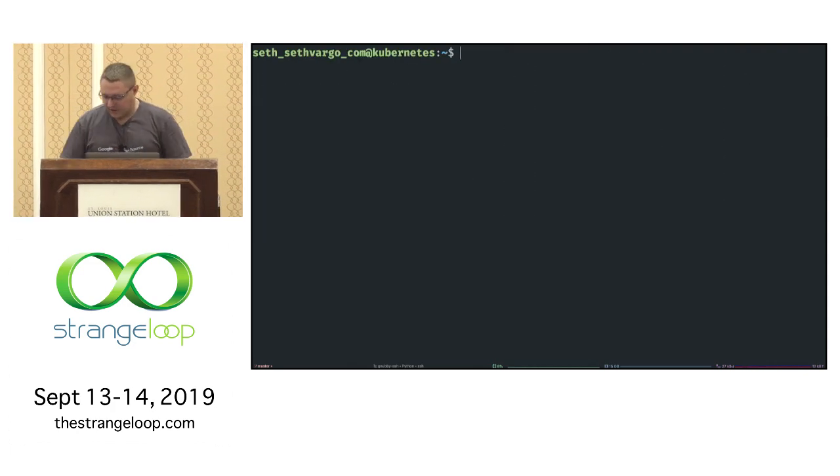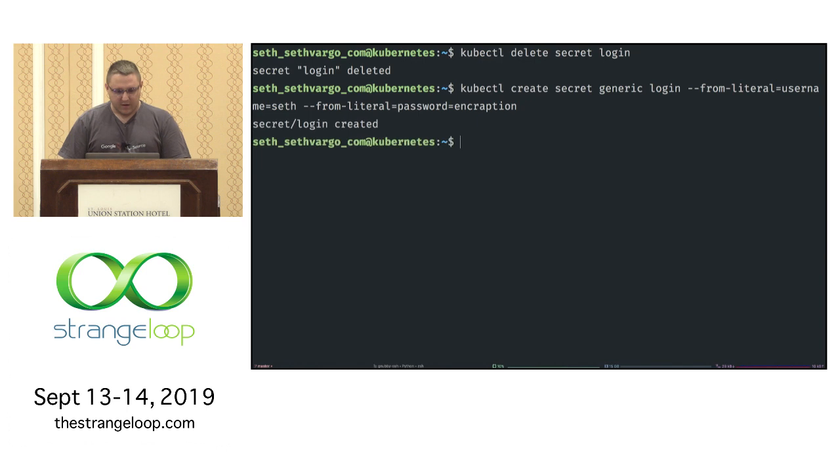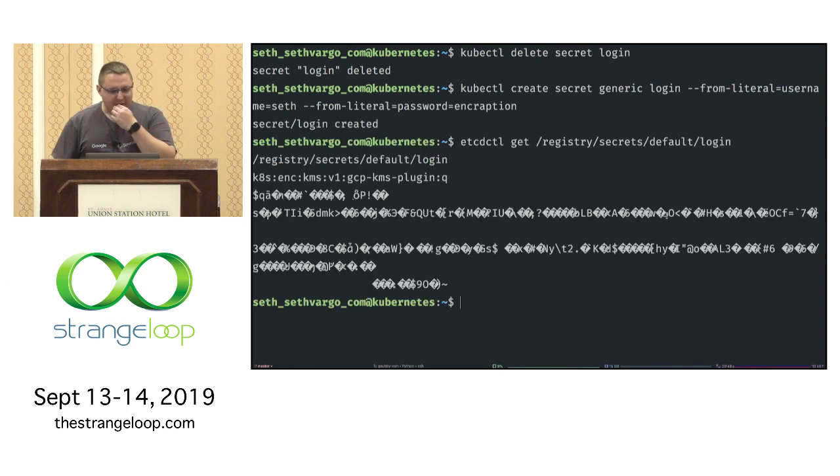All right, we don't actually need CoreDNS. We're not resolving anything. So I'm going to delete the secret. I'm going to create the secret. And I'm going to read the secret. And we get back the same number of item boxes.